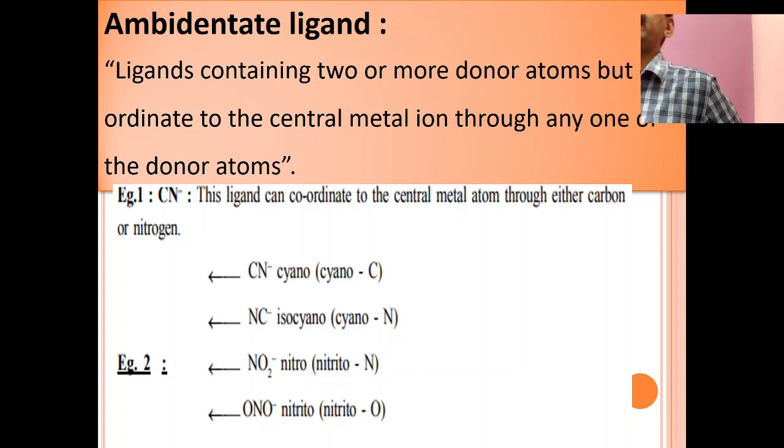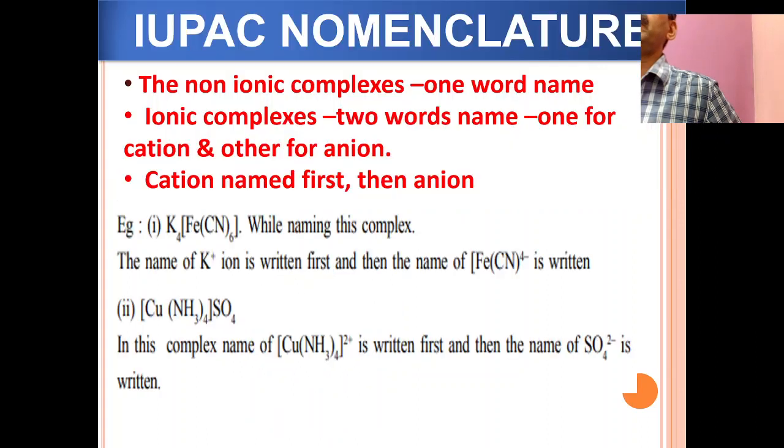So if it is coordinating only through the nitrogen atom, it is monodentate. If it is coordinating through the oxygen atom as well, it is bidentate. So it contains both nitrogen and oxygen as donor atoms. That is why it is called ambidentate.